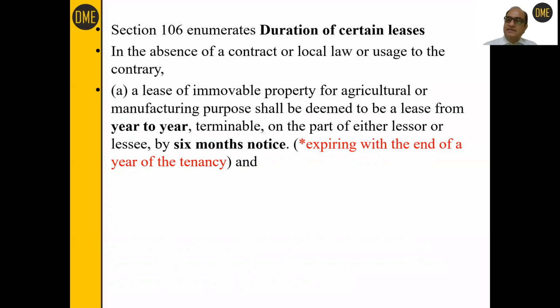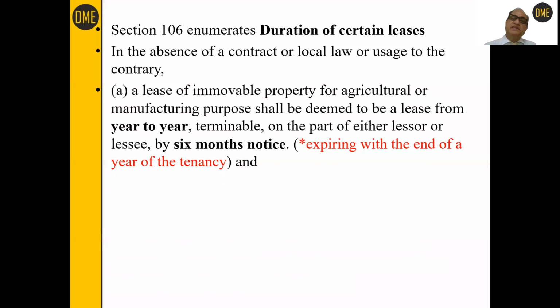But now it is not necessary that this notice should expire with the end of the year of tenancy. It may expire at any time, but 6 months notice has to be given. If a notice is given in the month of, say, July, it will end on 31st January. So the tenant has to vacate the agricultural land by 31st January. Not necessary that your notice should always end on 31st December or on 30th June, ending with the year of the tenancy, is not the requirement of law after 2003.